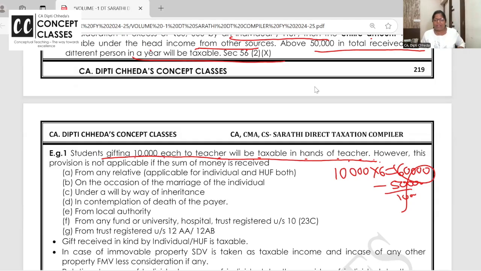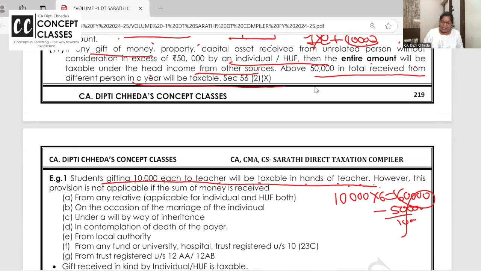Like in the same way. Got it, all of you? Once you exceed 50,000, it's fully taxable. Okay? Is it clear? I'm repeating this, section 56(2)(x). Whenever gifts are received from an unrelated person by individual and HUF above 50,000 put together in cash and kind, that's the limit, then everything will be taxable. It's fully taxable. If I have received an 80,000 gift, I can't say 50,000 is exempted and only 30,000 is taxable.